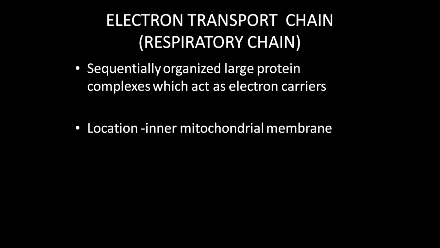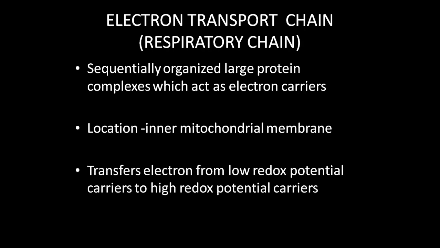Usually they are universally located at the inner mitochondrial membrane. They are in mitochondria, and the sub portion is the inner mitochondrial membrane of the mitochondrial structure where ETC is located. And what is the basic function? It transfers electrons from a low redox potential carrier or compound to a high redox potential carrier or compound. This is their basic function.